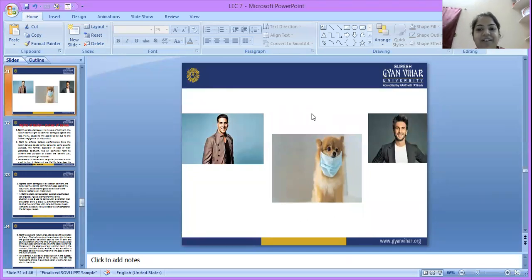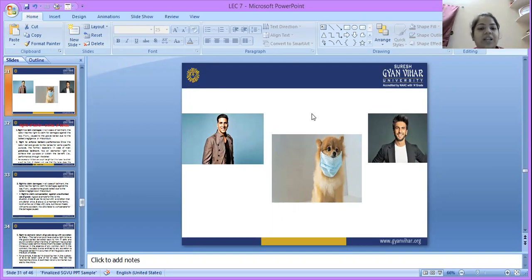So here we have two very famous personalities, two celebrities. One is Akshay Kumar and another one is Ranveer Singh, and in the middle we can see an animal, a dog. The owner of the dog is Akshay Kumar. Due to some film project he has to move out of India, and he cannot take this dog with him due to his work.